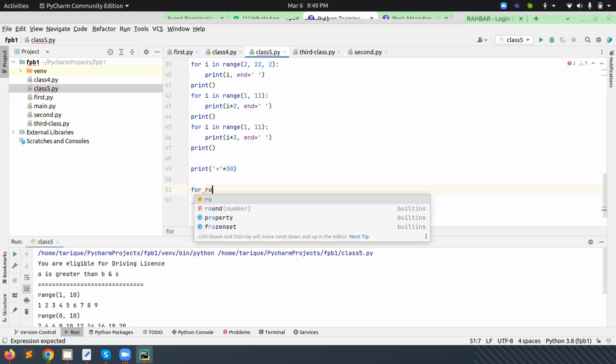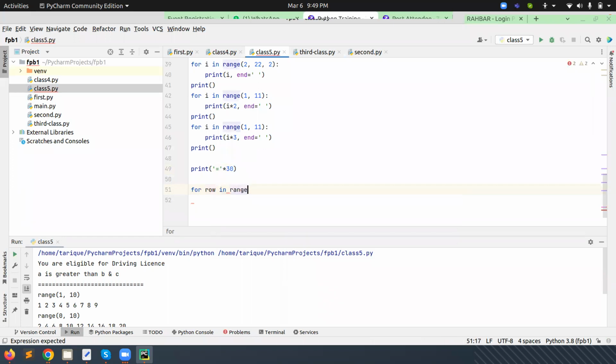For row in range, starting from 1 and going till 6, so it will come till 5. Then for col in range, again 1 to 6.